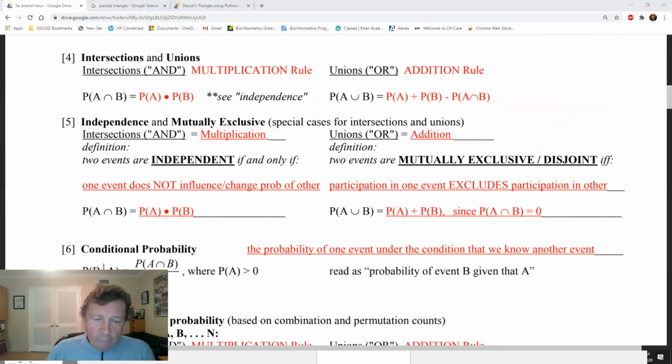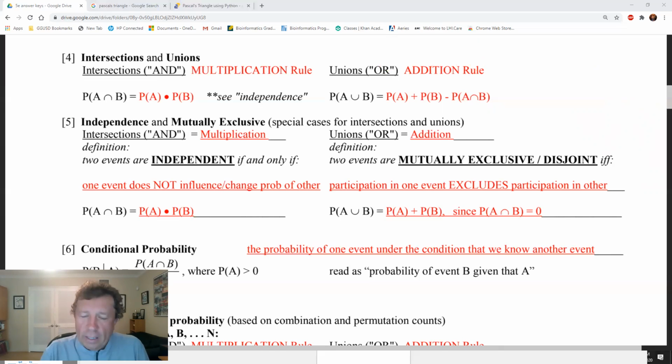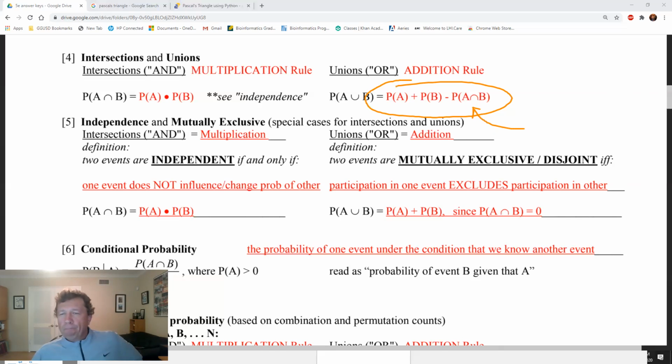Now, if someone were to say in this same problem, there's a 30% chance of the first person getting a hit and a 40% chance of the other one getting a hit, and these two events cannot happen at the same time, okay, then you'd be subtracting 0. Sometimes the Venn diagrams don't cross, so that number is 0, okay? So let me give you just some insight on what this part of the equation could be.